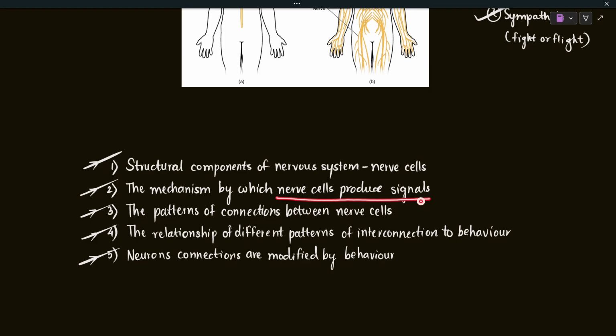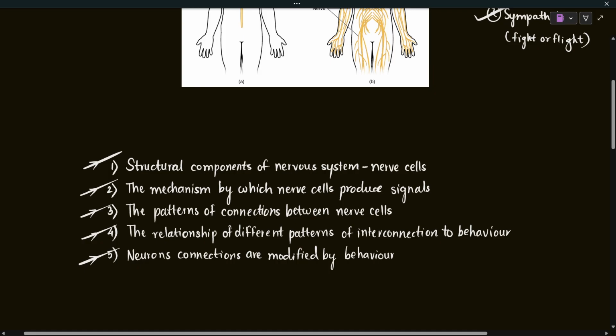So we will learn about how, upon receiving a stimulus, the neuron is able to release the neurotransmitter, and what the properties of those neurons are that allow them to produce signals, unlike other cells. We will be discussing all of those, and the procedure by which they produce a signal and conduct a signal. So we will also learn about the mechanism part. Okay, we will be learning about that in a separate lecture.